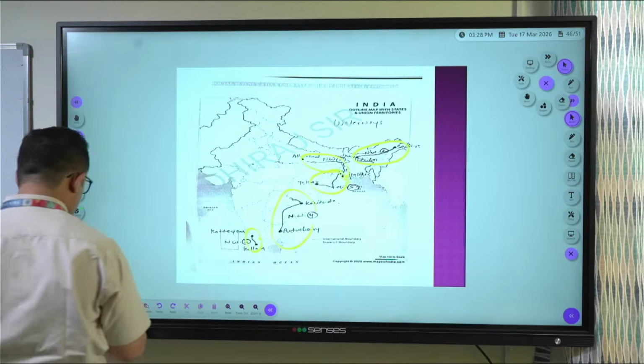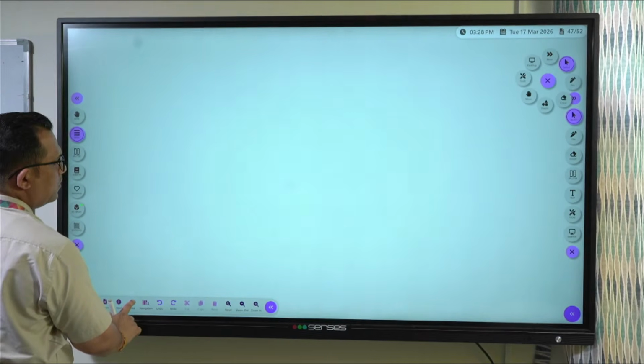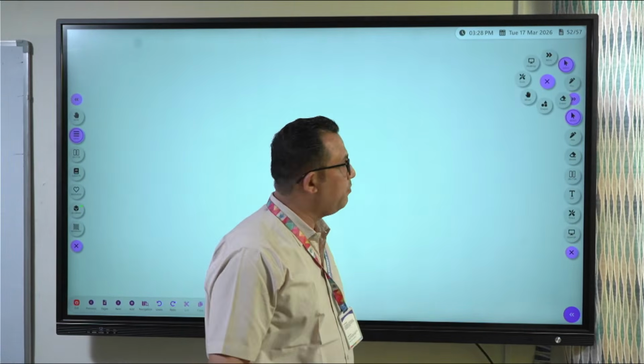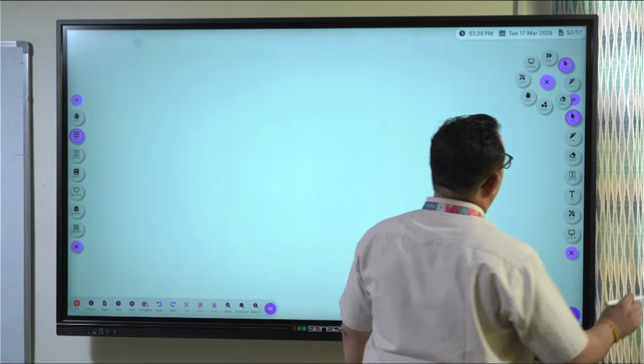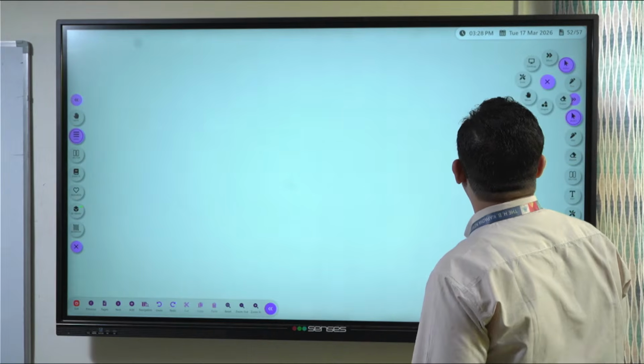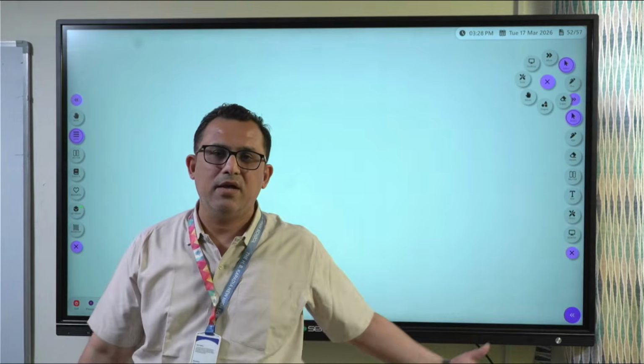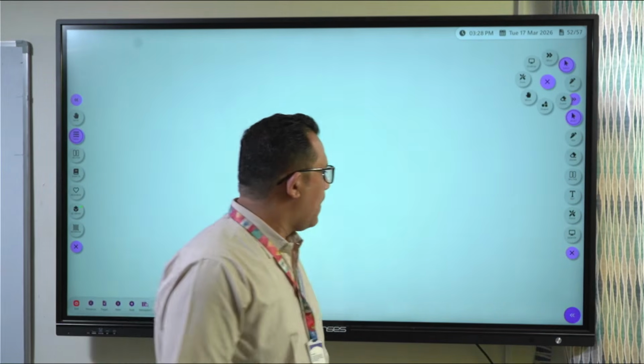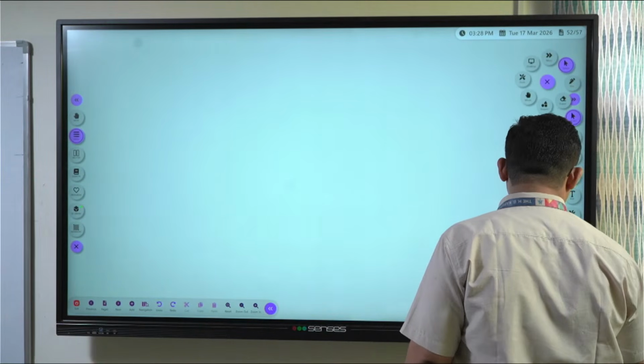Let us go for the next map. There was a question regarding ports of India. Let me take it also very fast. We have very less time and many questions were there. I am trying to complete it all. We are at the end of all the doubts. So let us see that first.